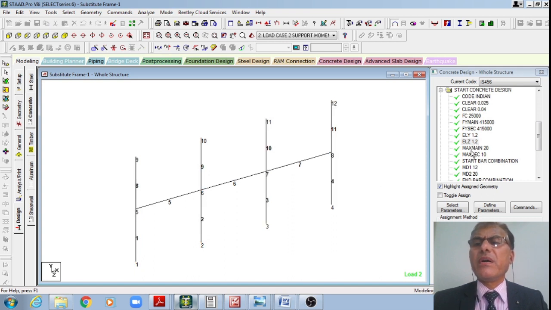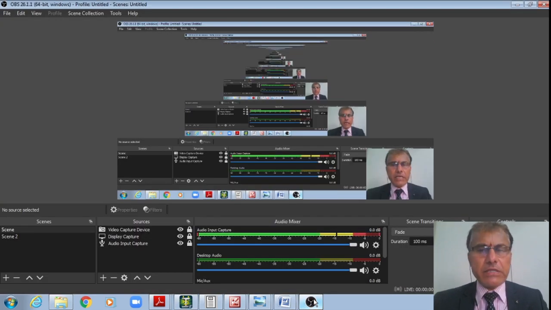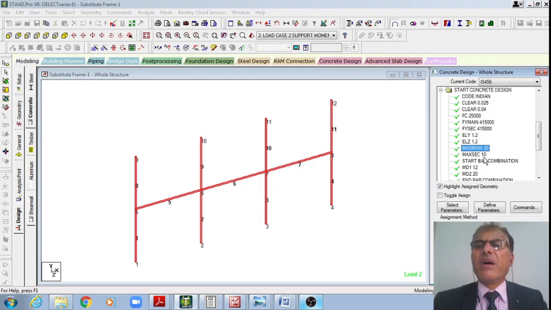Once I do that, now I'll assign the maximum main reinforcement for this column as say 20 mm and maximum secondary reinforcement as 10 mm. And now I am starting the bar combinations, right?